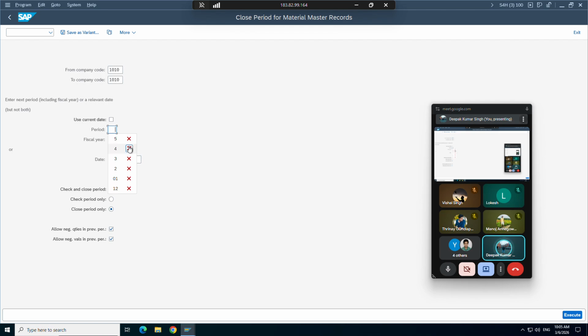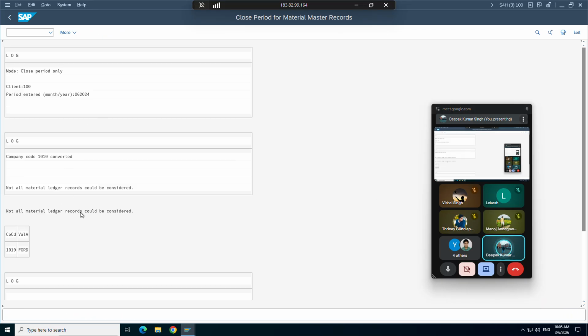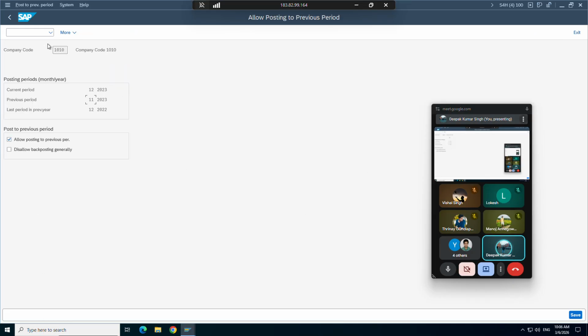So you see how it happens. Sometimes in some screens, what will happen if you execute it? It may look like it has been done, but unless you press exit on the back button, the change will not be impacted. Sometimes this also happens.